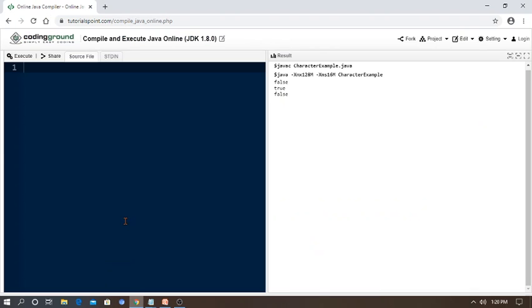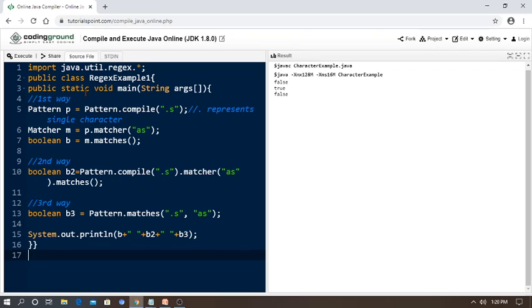I use the online compiler. So simple and easy. Don't forget, when you use regex, you have to import the package java.util.regex.*. Yes, so it is successfully executed. The result here is true, true, true, because in "as" the match is available. You can change the values at runtime. If you search for something else, like ".y", it says false, because ".y" is not available in the given string.